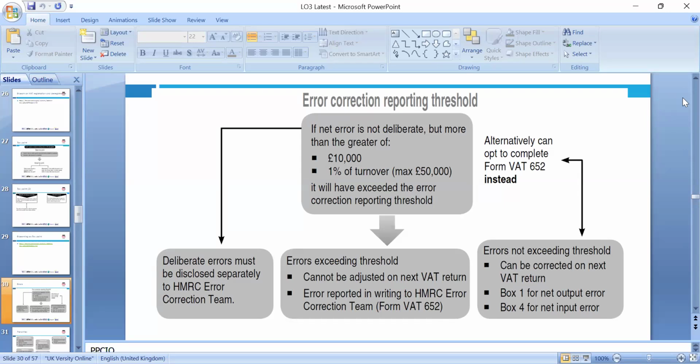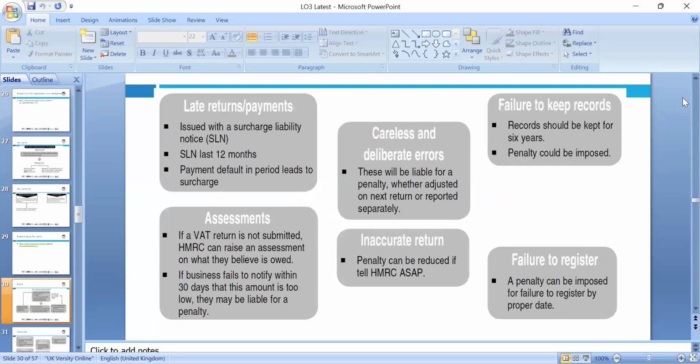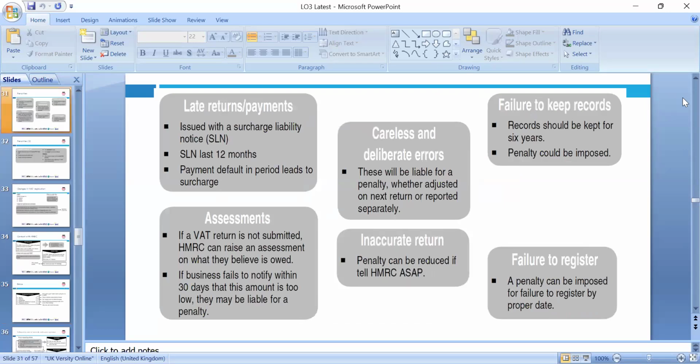Box 1, yes please, which we need to be looking at on the sales. Yes, if there is a net output error and a net input error, those we need to look around. Late return, of course, issues surcharge liabilities, we need to look around the payment default assessment. If the VAT return is not submitted, please we have to look around.